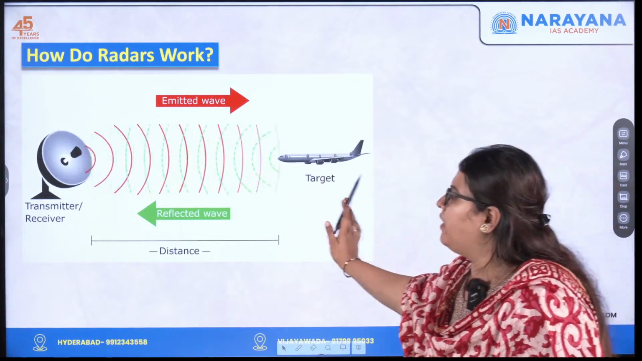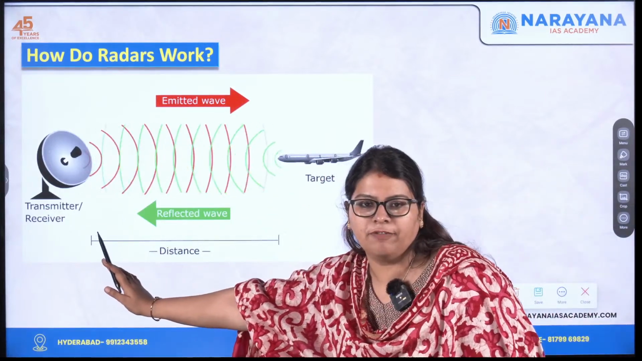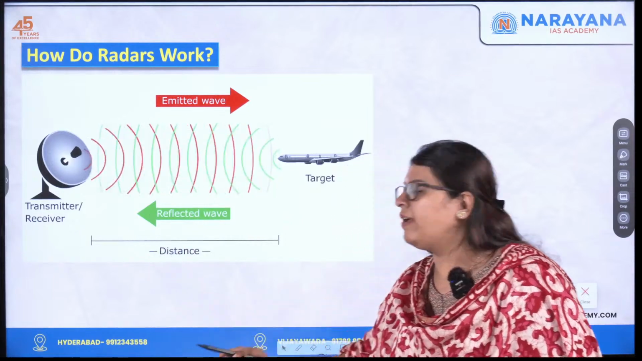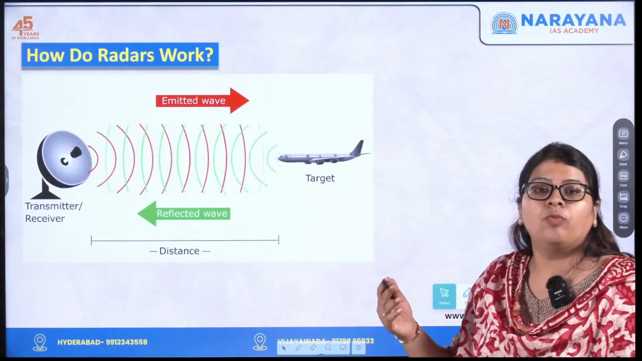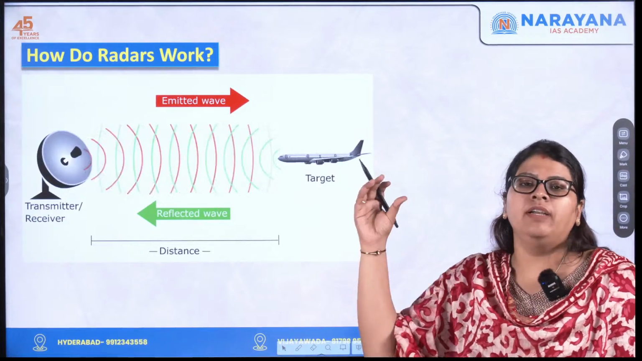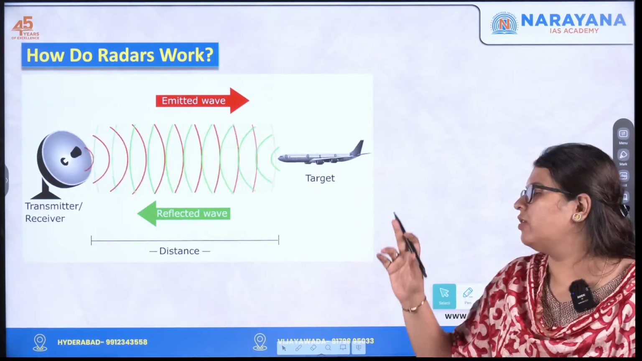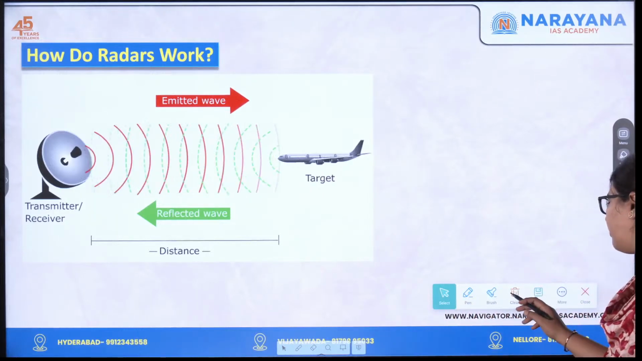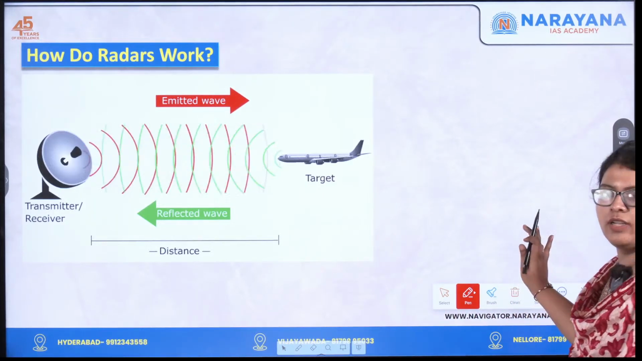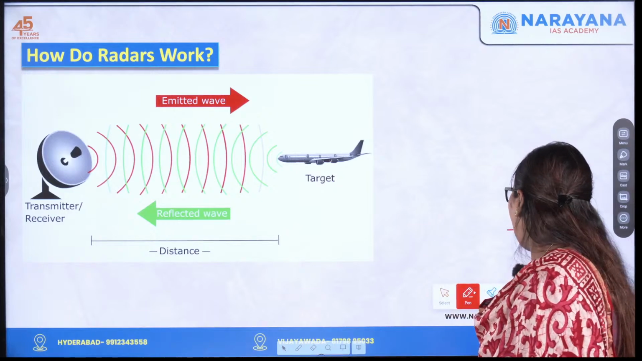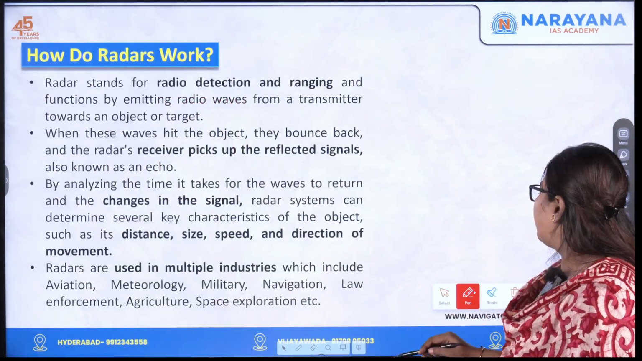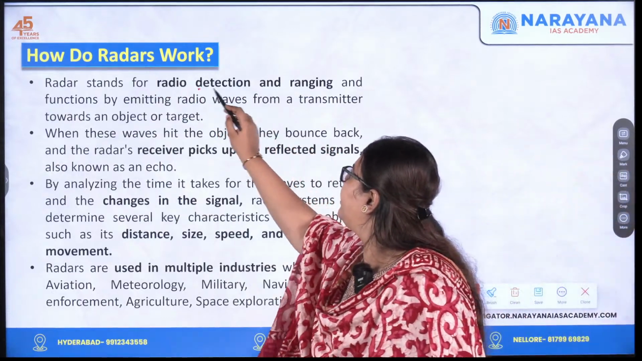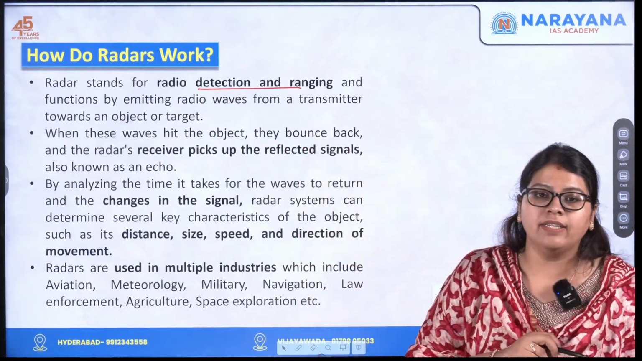This gets reflected back to the receiver, and this is the reflected wave, and that actually helps you to determine the distance, or the speed at which the target is approaching. So this is how the radar works. Having understood the basic concept, let us quickly understand what radar is. Radar stands for radio detection and ranging, and how does it function?